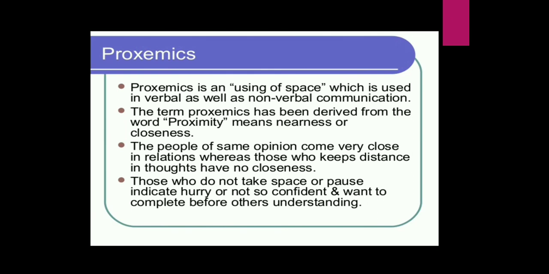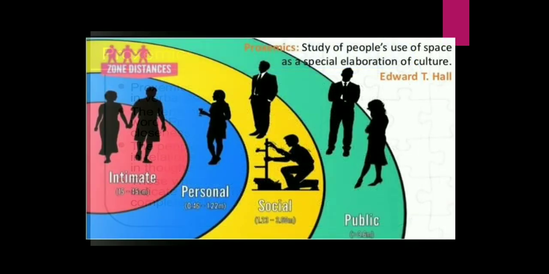So, the amount of distance that we need and the amount of space that we perceive as belonging to us is influenced by a number of factors, including social norms, cultural expectations, situational factors, personality characteristics, and level of familiarity. So let's see the example of proxemics. There are different zones: intimate zone, personal zone, social zone, and public zone.